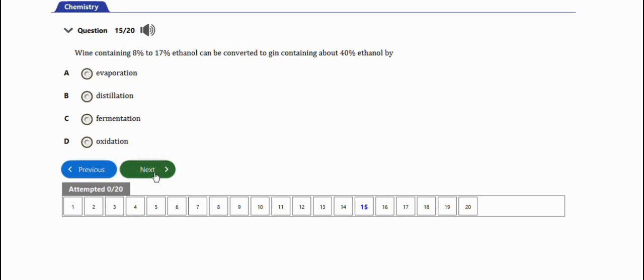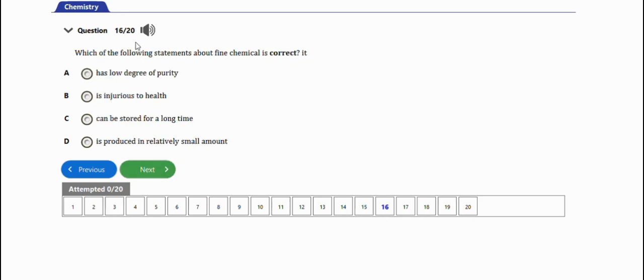The next question says which of the following statements about fine chemical is correct? It has low degree of purity. No. It's injurious to health. No. Can be stored for a long time. No. It is produced in relatively small amount. Yeah, so the right answer is option D. Next question.